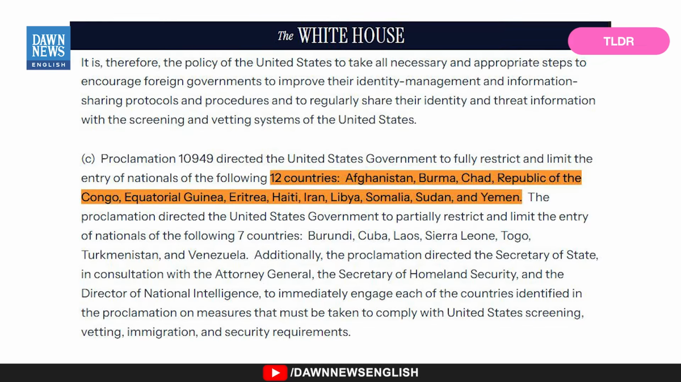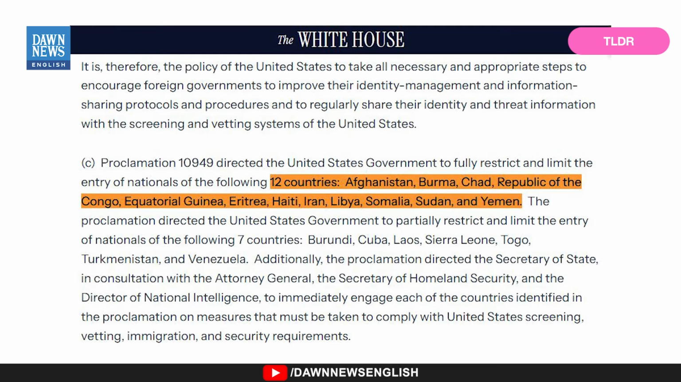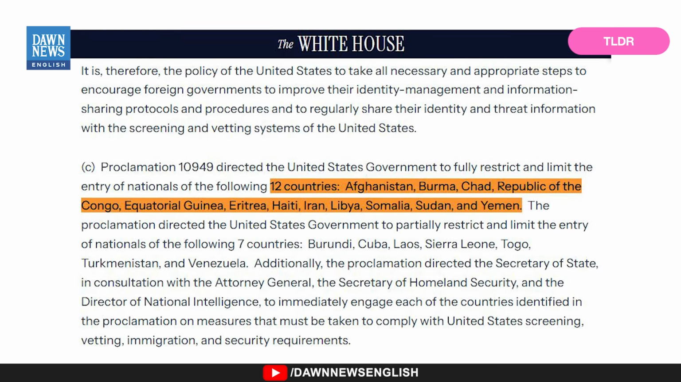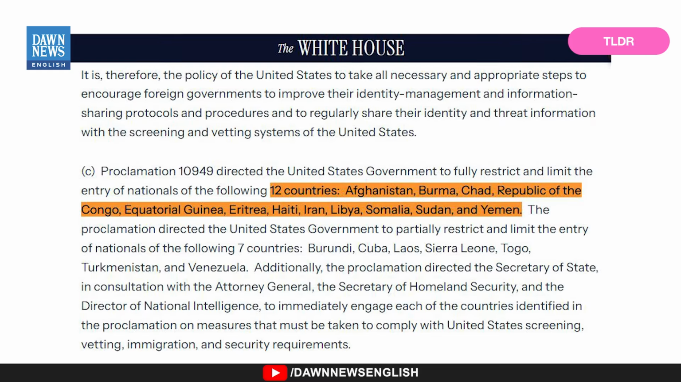Now, to understand the scale of this decision, it helps to see it in context. Back in June, Trump had already imposed a travel ban on 12 countries including Afghanistan, Iran, Somalia, Sudan, Yemen, Haiti, and Libya. Several others were placed under partial restrictions, but the December 16 decision builds directly on that earlier move, pushing the total number of countries facing some form of US entry restriction to more than 40.